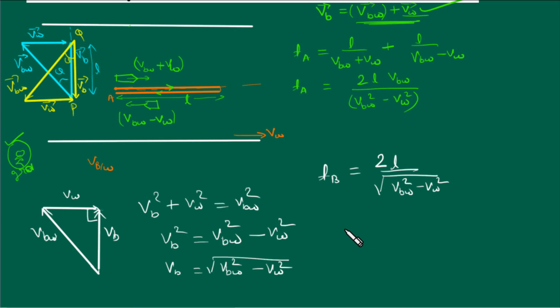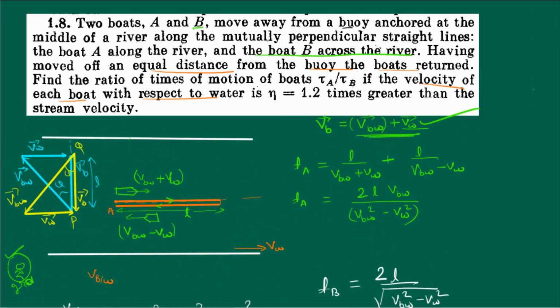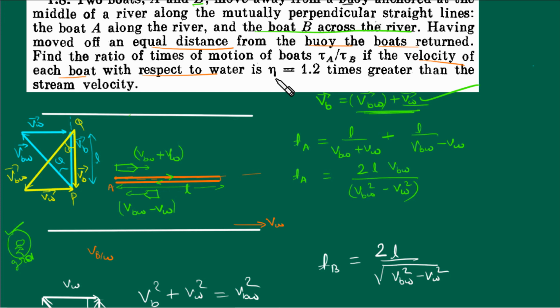And we have been given that the velocity of the boat with respect to water is n times the velocity of the stream.